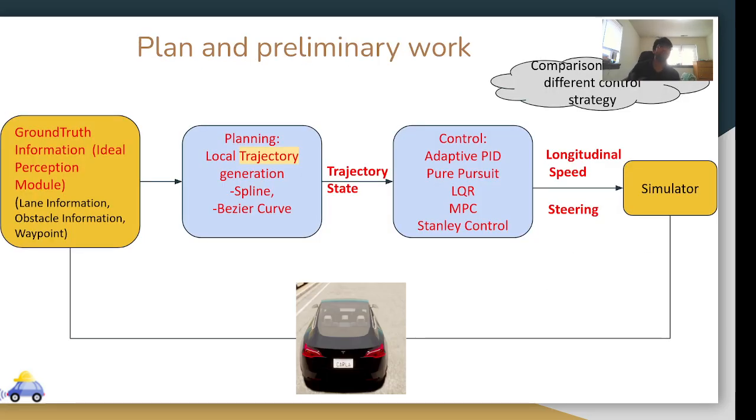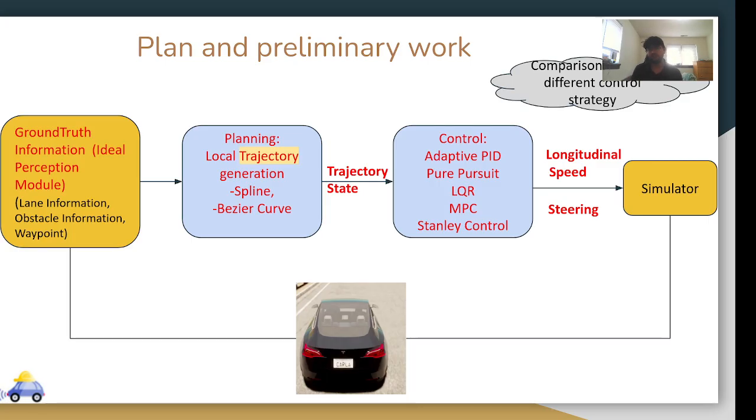This is what the flow or pipeline will look like. I have ground truth information, which will act as my ideal perception module: lane information, obstacles, and waypoints. The planning module will generate a local trajectory, and instead of doing an interpolation between the local waypoints, I'm using a spline or Bezier curve, and based on that planning module I will get a trajectory state.